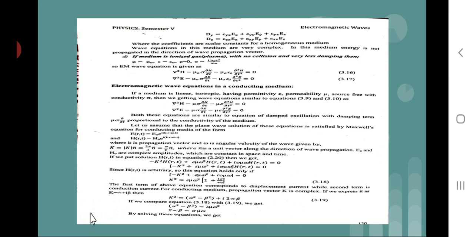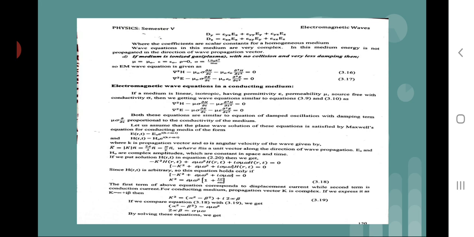Now from H of r,t, the solution is given by k square is equal to epsilon mu omega square into (1 plus i sigma upon epsilon omega). The first term of the above equation corresponds to displacement current, while the second term is conduction current for a conducting medium. The propagation wave vector k is complex.